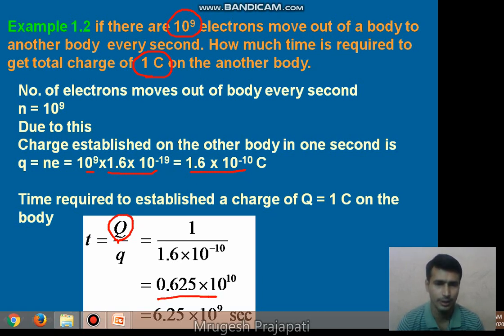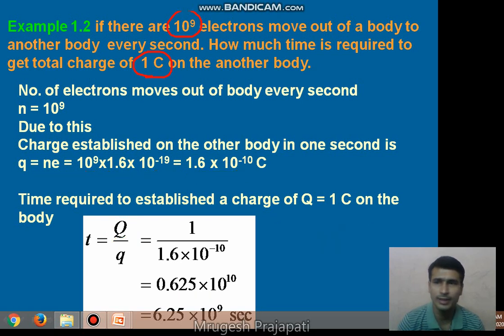0.625 into 10 raised to 10, that is 6.25 into 10 raised to 9 seconds. This time in seconds we can also convert into years. It is approximately 200 years, 198 years is the answer. How we convert the seconds into hours and years, right? It is approximately 198 years, right?